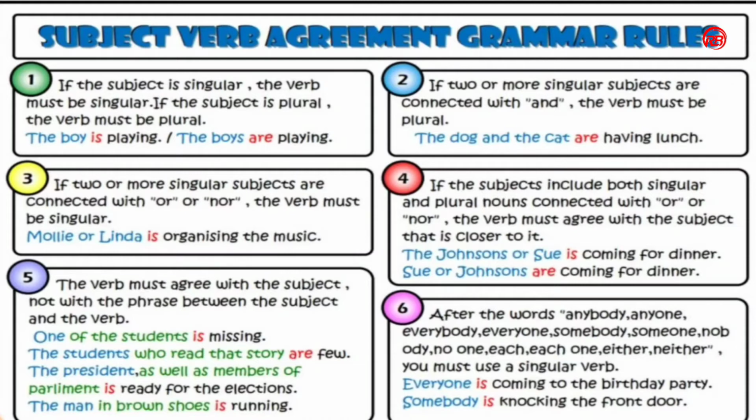And in rule number 6, after the words such as anybody, anyone, everybody, everyone, somebody, someone, nobody, no one, each one, either, neither, you must use a singular verb. Everyone is coming to the birthday party. Somebody is knocking on the front door.